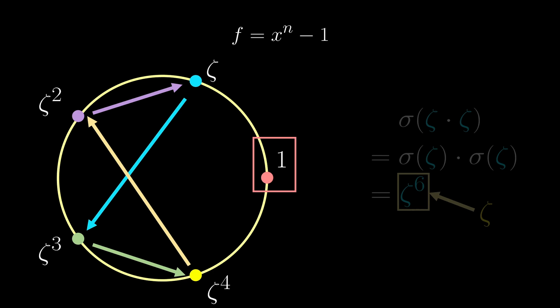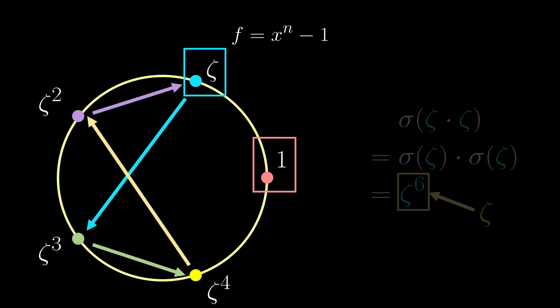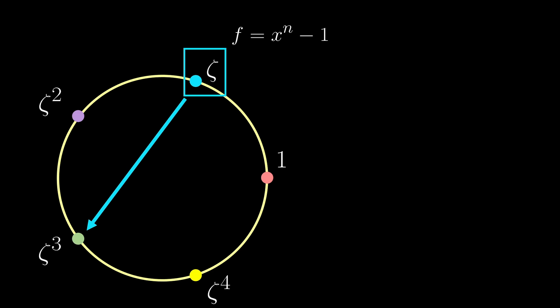However, the main observation is that once you know where your automorphism sends zeta to, then you know where everyone else goes, and of course 1 still remains unchanged. This means that we can label this automorphism as sigma 3, which literally just means sending zeta to zeta cubed. And of course, we can generalize. Label sigma L as the automorphism sending zeta to zeta to the L.